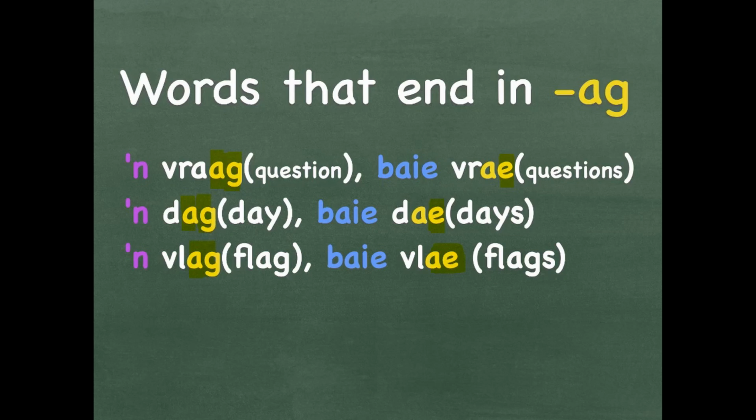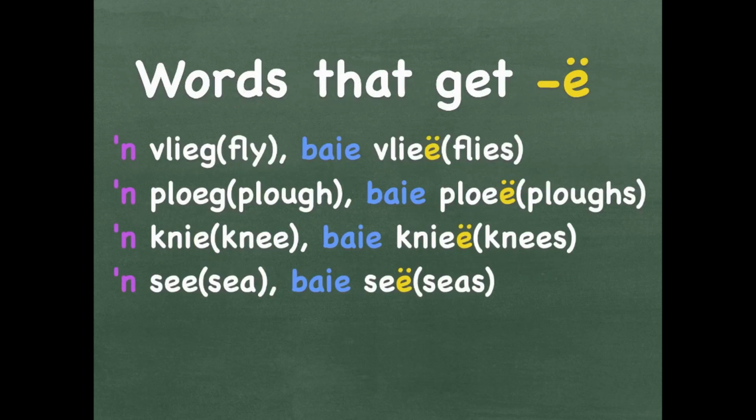Words that get a E with a deelteken on, 2 dots on the E. A vlieg is a fly. Not to fly, but a fly. Baie vliee. Now you replace the G with a E with a deelteken on the E. That in English is flies. We say it vliee. Say it with me, vliee.